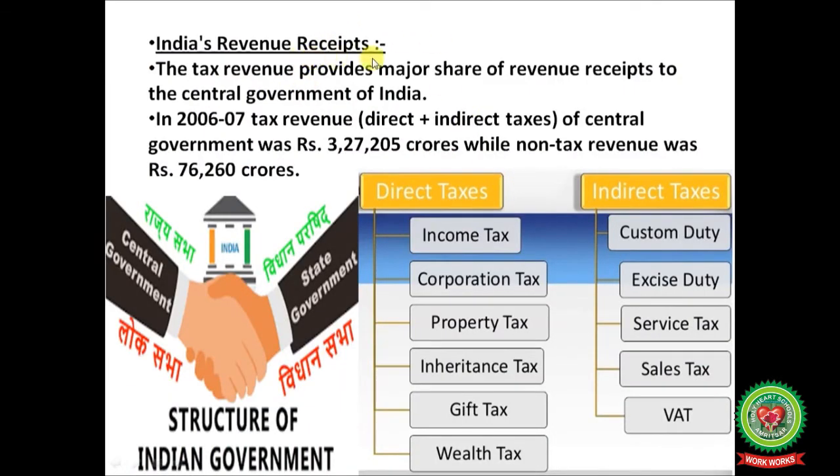India's revenue receipts. The tax revenue provides major share of revenue receipts to the central government of India. In 2006-07, tax revenue, that is direct taxes like income tax, wealth tax, property tax, corporate tax, plus indirect taxes like GST of central government was rupees 3,27,205 crore, while non-tax revenue was rupees 76,260 crores.